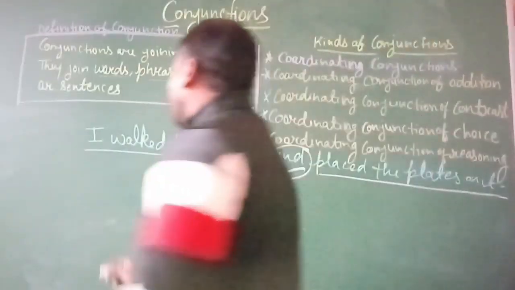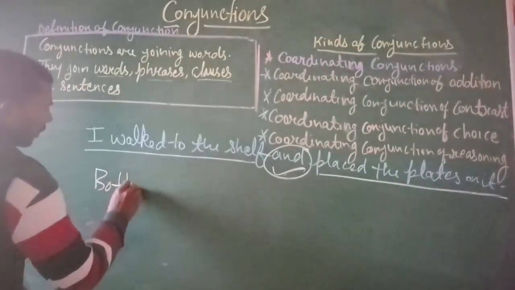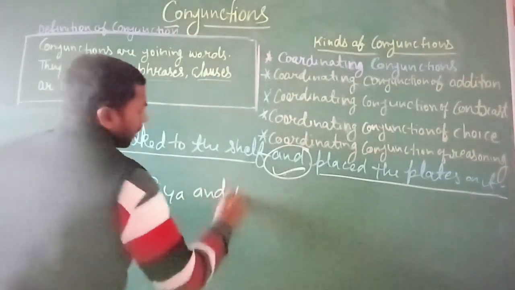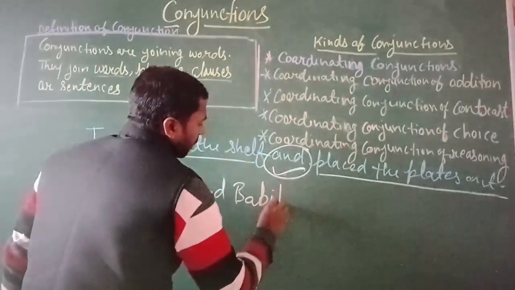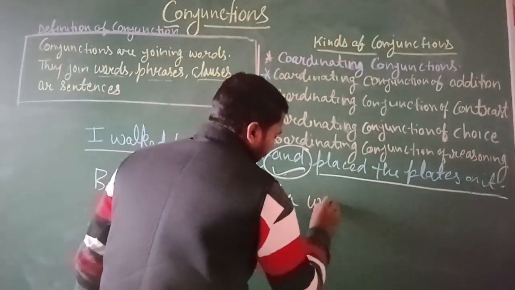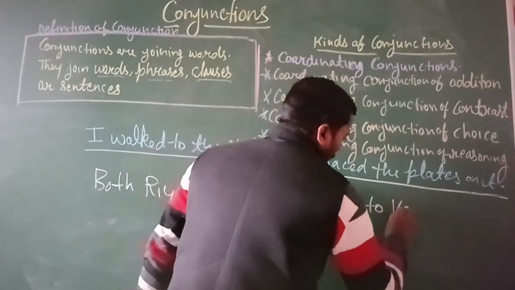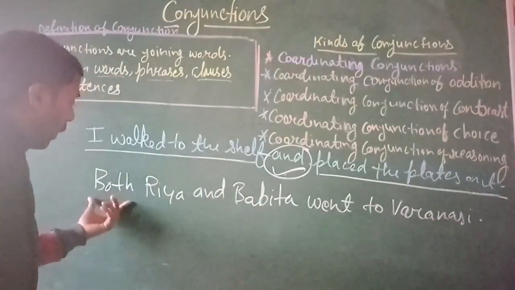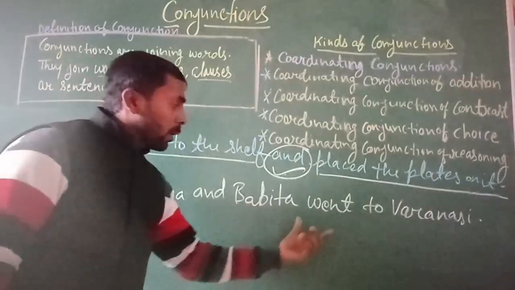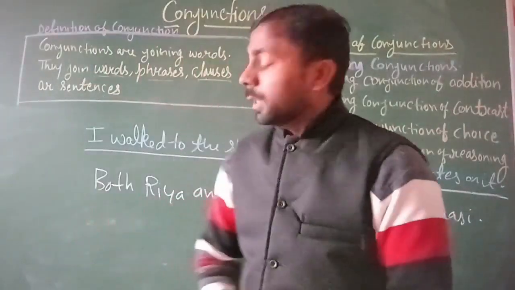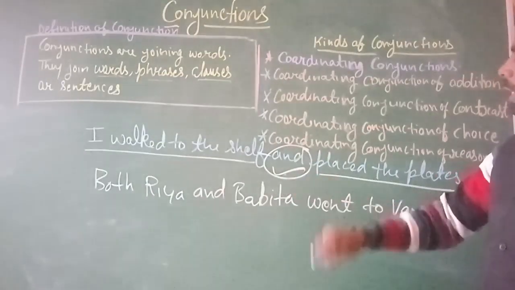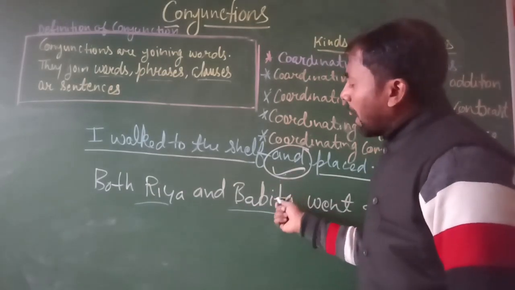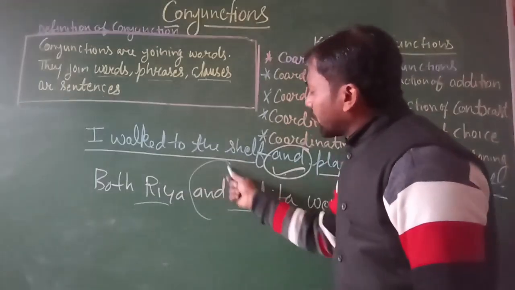Same as, both Riya and Babita went to Varanasi. In this example you can see Riya and Babita are two words, and both words are added by the conjunction and.